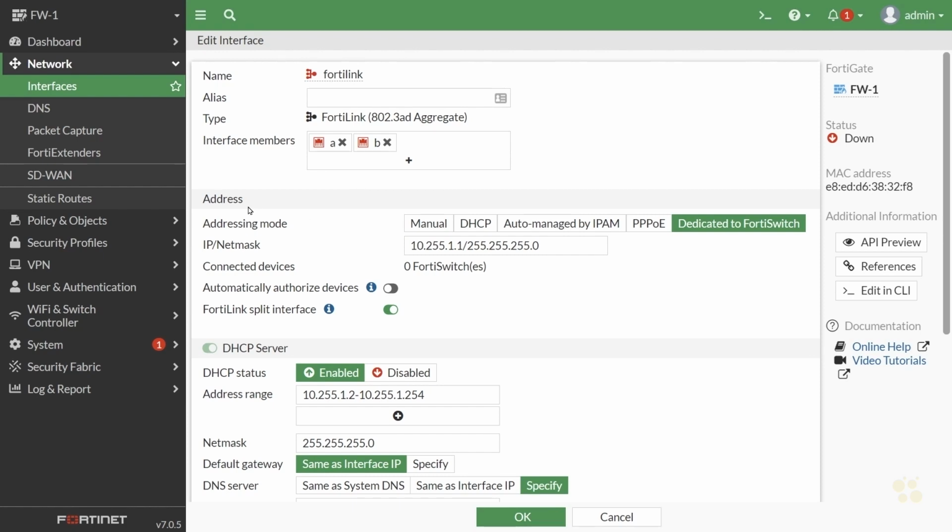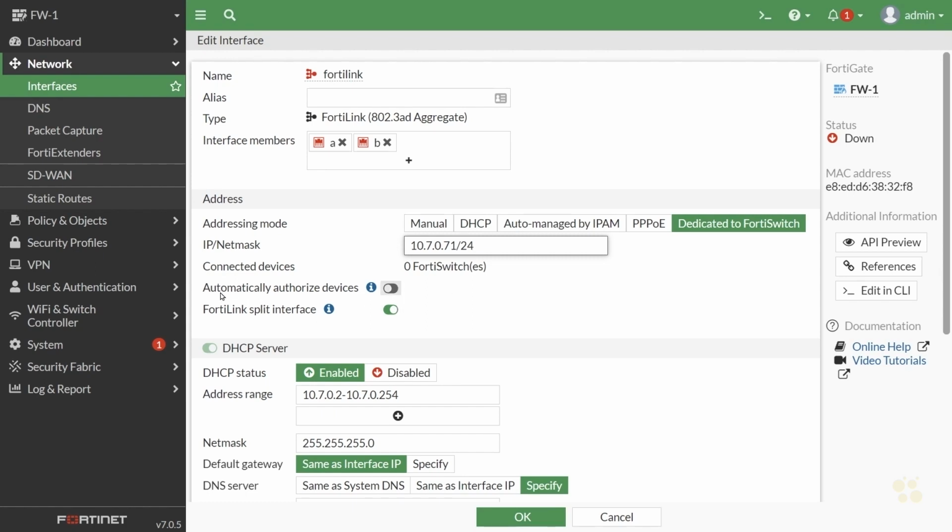If we scroll down to Address, it says addressing mode dedicated to FortiSwitch. Perfect. That's what we're going to use it for, except I don't want to use the 10.255.1 subnet because our plan was to use 10.7. So let's go ahead and say 10.7.0, and let's use 71 for the last octet here with a 24-bit mask. And currently there's no FortiSwitches connected. That's true. There's nothing connected.